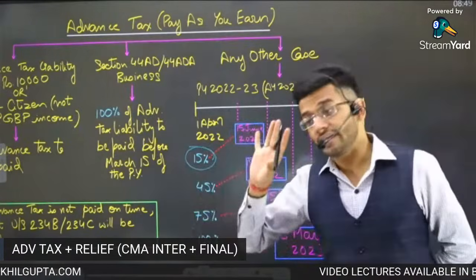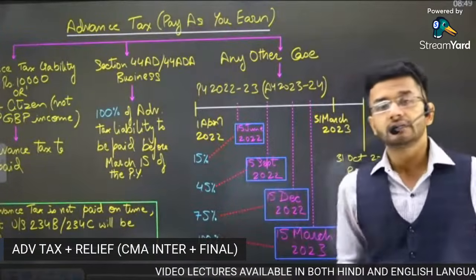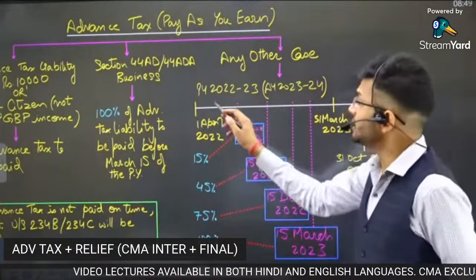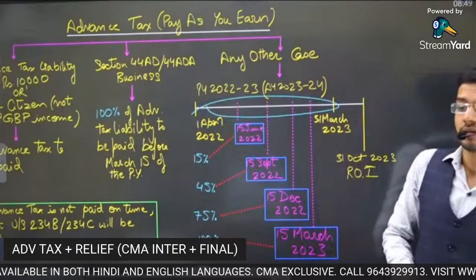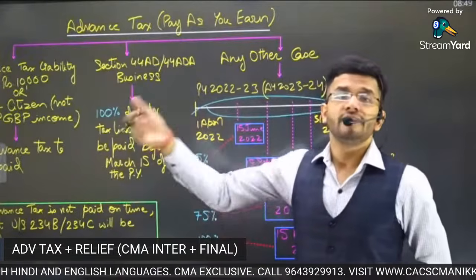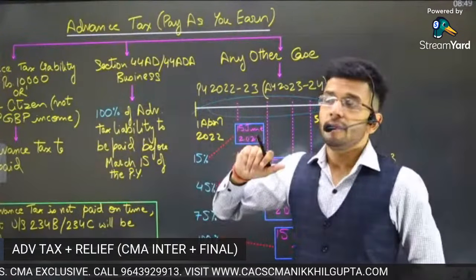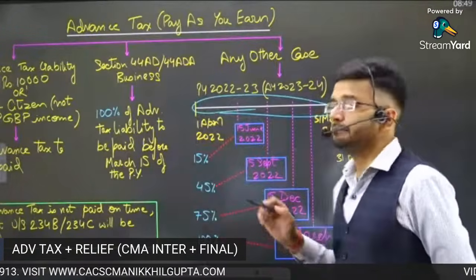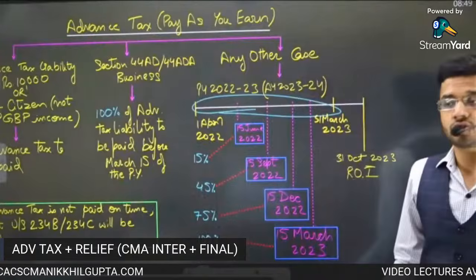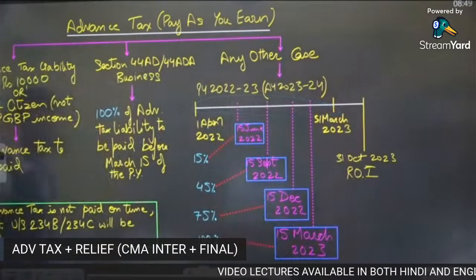Again, guys, based on estimate, we are playing this game. This game is entirely based on estimates. What is your estimate of your income for the entire year? And guys, it's not difficult to estimate this income. Why? Because big companies have got their budgets, big companies have got their plans which are in place, and those plans will reveal what is the income which may be earned in this particular year. So it's not a very difficult task, it's not a very Herculean task to estimate. Estimation is not very difficult.